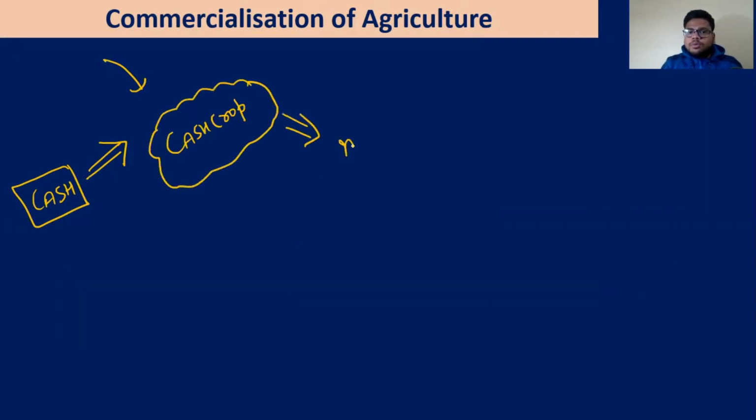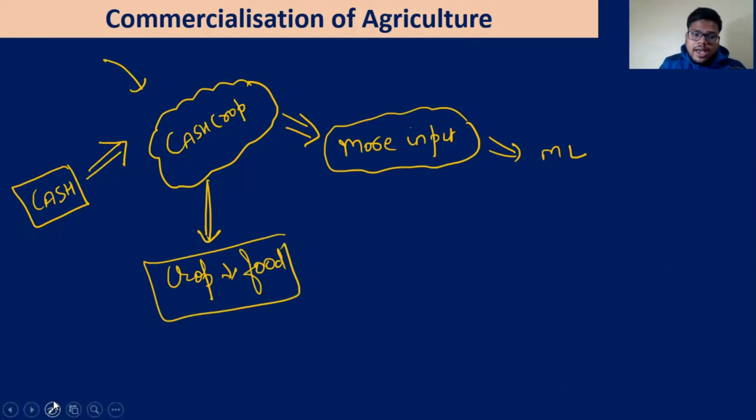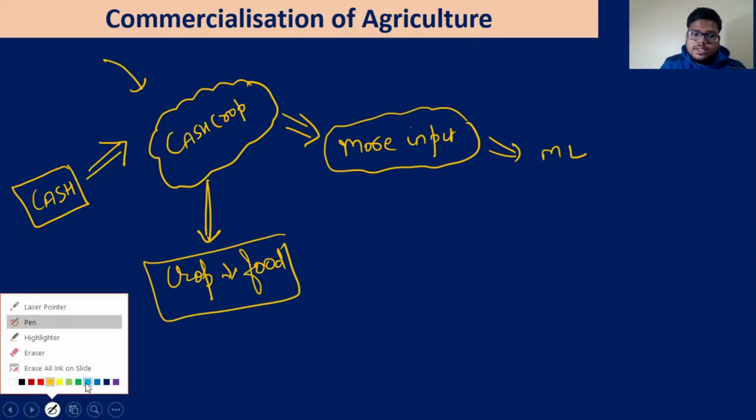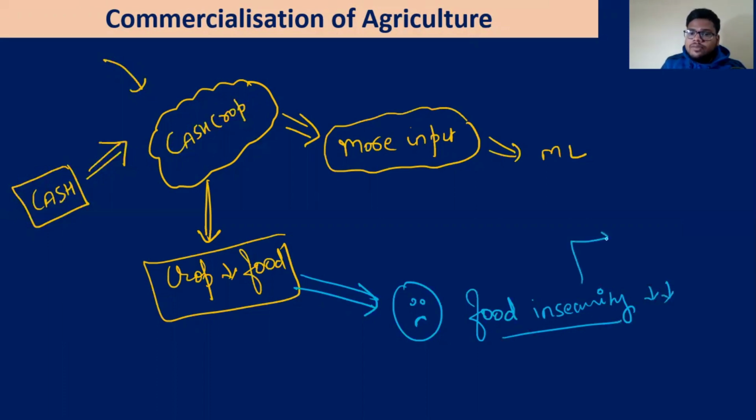Cash crops mean more inputs, and the whole money lender story we have discussed. Cash crops have one more consequence. What is the consequence? Now you don't have the food crops. Whenever there is a problem of, let's say, famine, then you have nowhere to go, and that will cause food insecurity, not to mention nutritional insecurity. So food security is very poor, and that will cause famine and the death of millions.